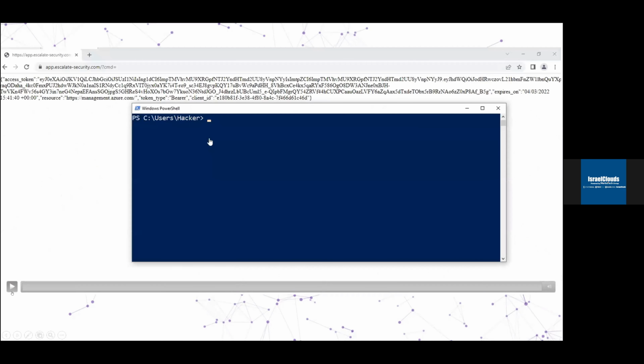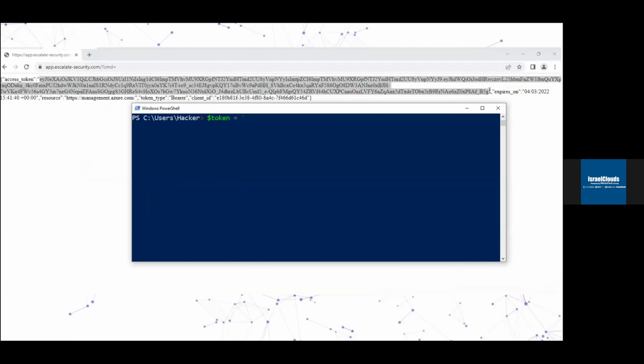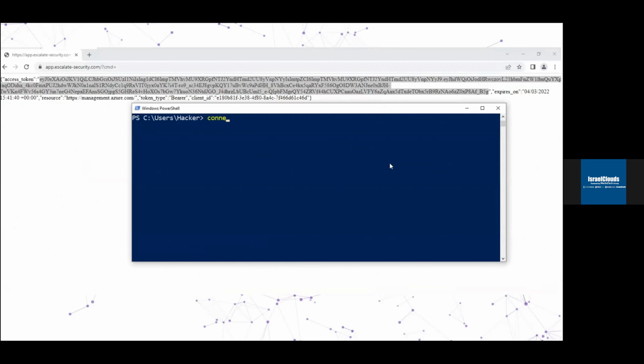Let's see an example. Now we have the access token, so we prepare it. Great, and now we try to connect.